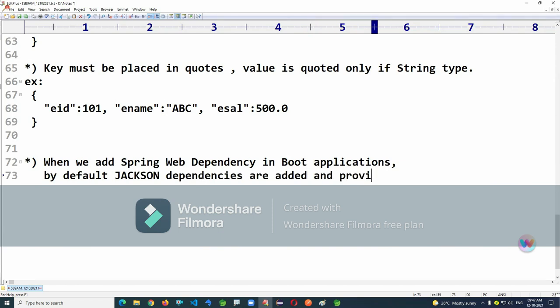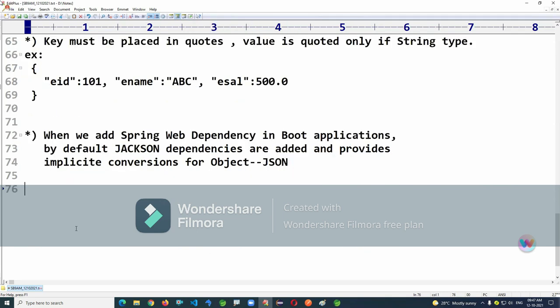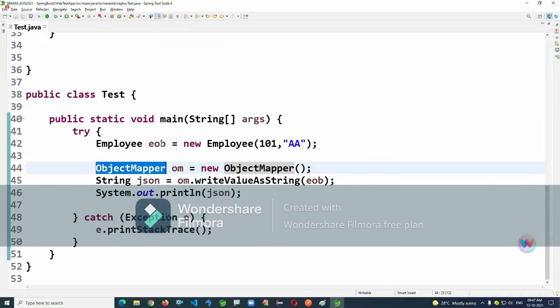And it provides implicit conversion for object and JSON. You need not do manual coding, but I'm just showing the manual coding here. Okay, so API details: what is the class name? ObjectMapper. We just apply some annotations here. That was by mistake; instead of passing EOB, I passed OM.